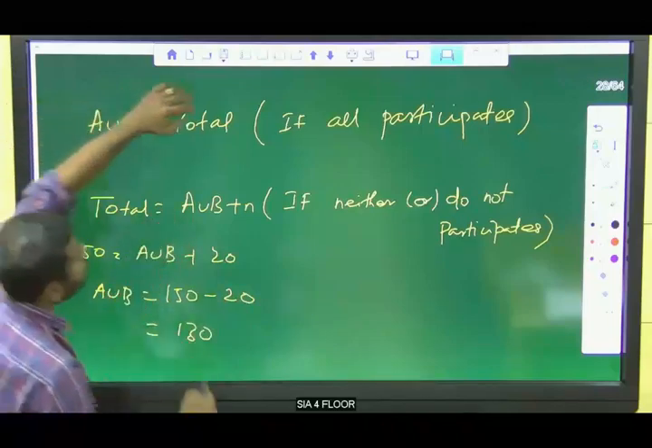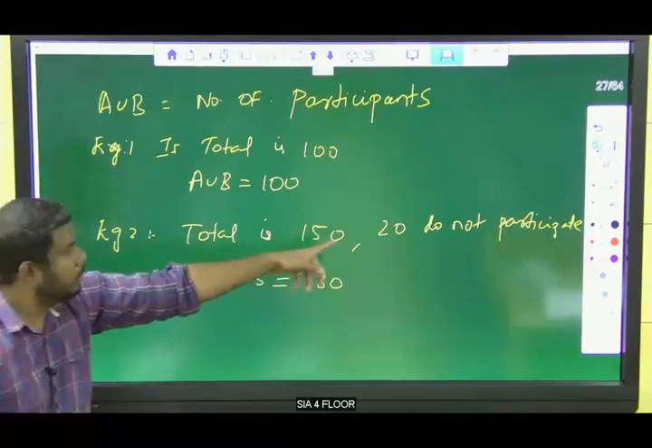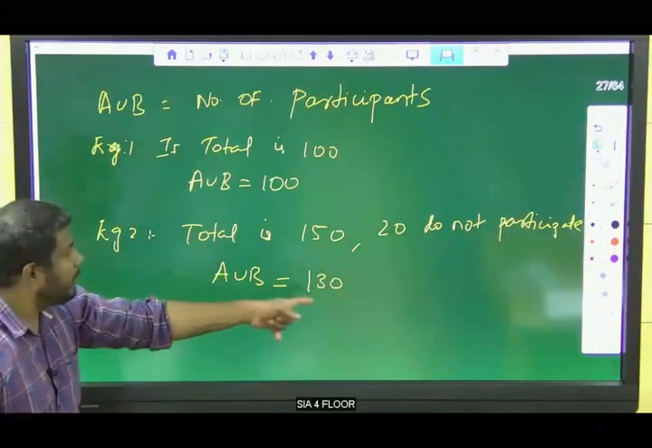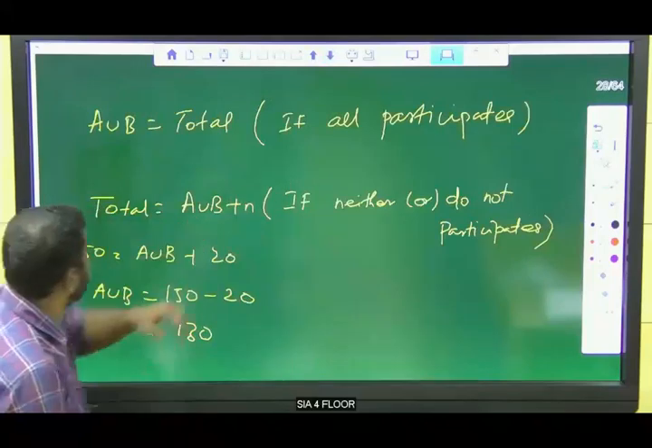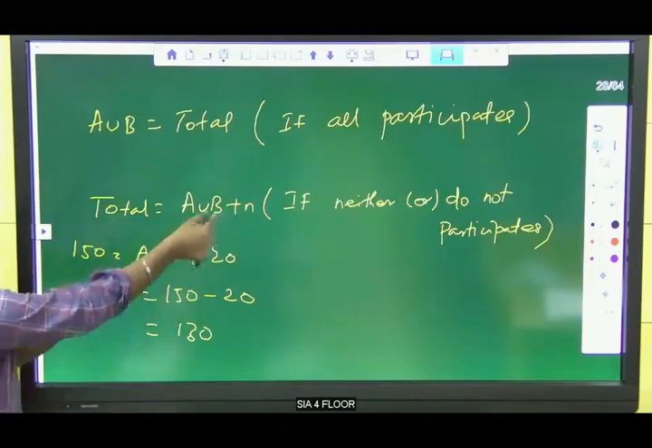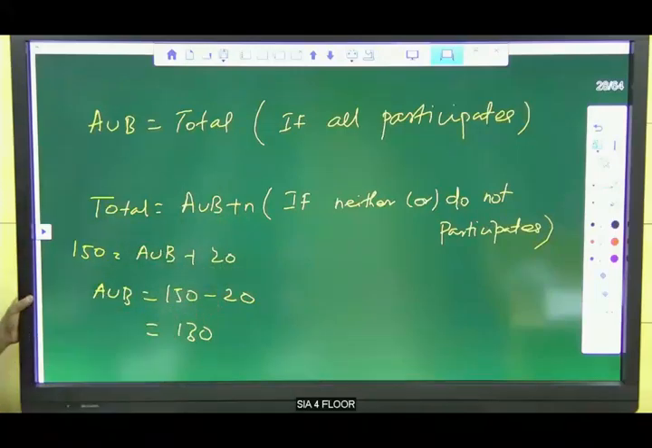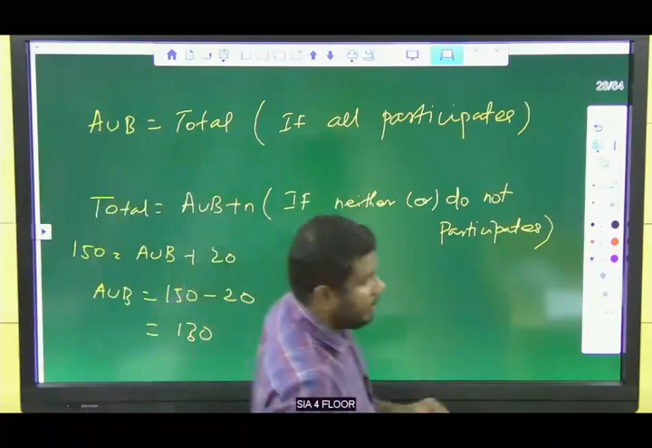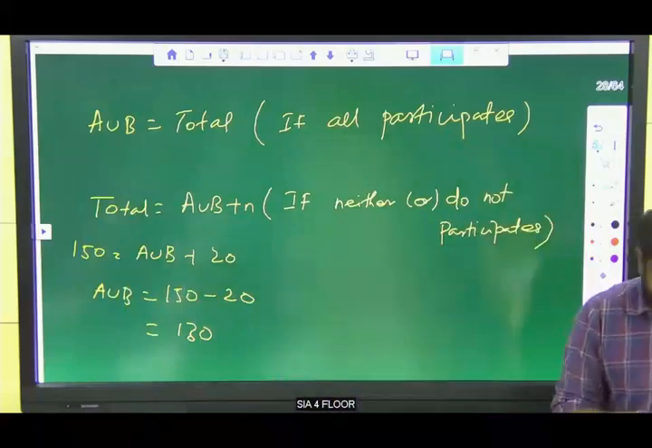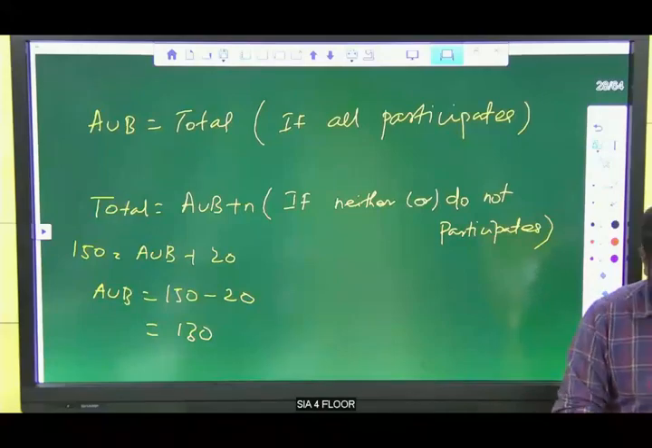Is that clear? So this is what I told in the previous question. Total is 150, 20 do not participate, so A union B is equal to 130. This is what I applied in this question: total is 150, we don't know A union B, neither is 20, so 150 minus 20. Okay, clear? Now take the page number 91.